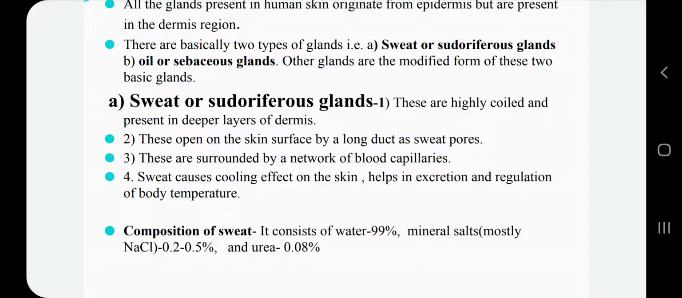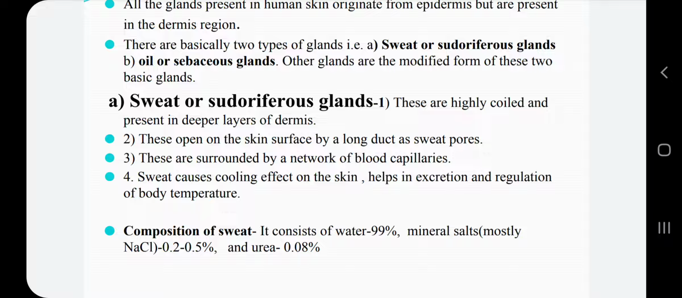Now the sweat which is produced by these sweat glands is made up of water, mineral salts, mainly sodium chloride, and a small amount of urea. The composition of sweat, you can see here, is 99% water, mineral salts, mostly sodium chloride, 0.2 to 0.5%, and urea, 0.08%.